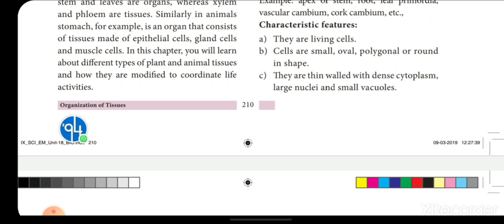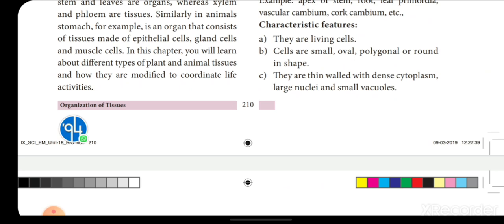The cells are small, oval, polygonal, or round in shape. They are thin walled with dense cytoplasm and large nuclei. Meristematic cells consist of dense cytoplasm, that means more cytoplasm, and a large nucleus, and small vacuoles are seen.